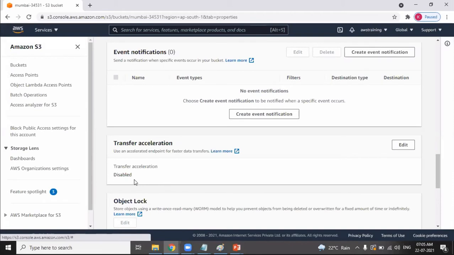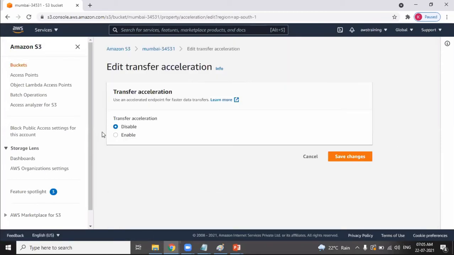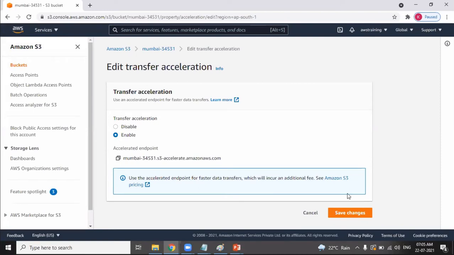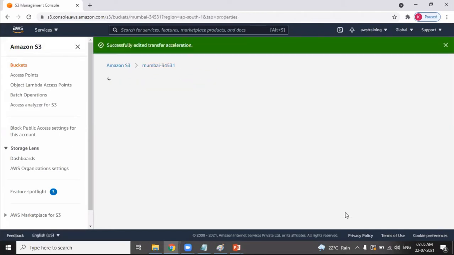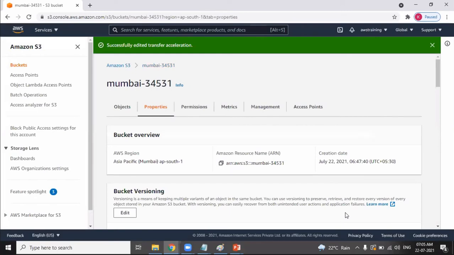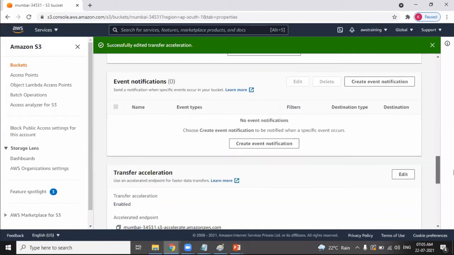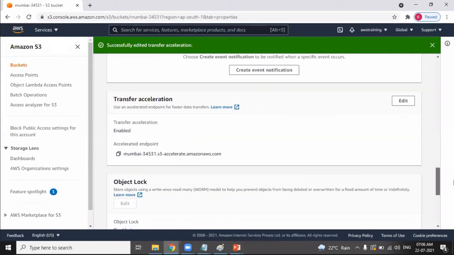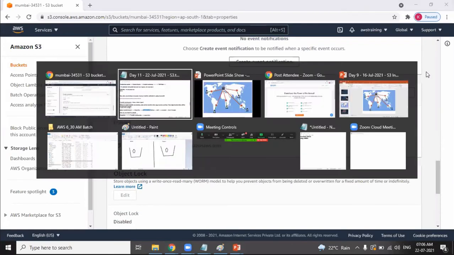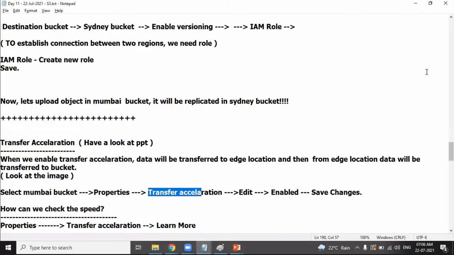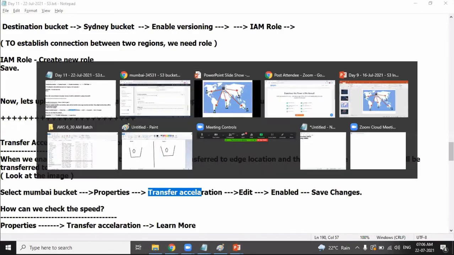Transfer acceleration is disabled. Use transfer acceleration for faster data transfers. This is all about faster data transfers through edge locations, so I want to enable the edge locations. Save changes. Once the edge location is enabled as the transfer acceleration feature, whoever is uploading objects into the Mumbai bucket will use the nearest edge location, and then the data gets uploaded into the bucket.